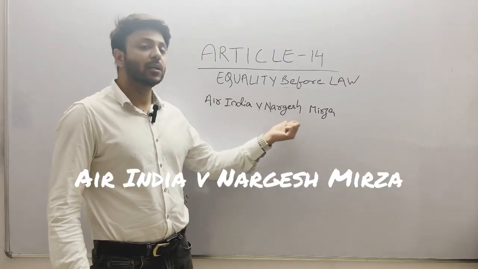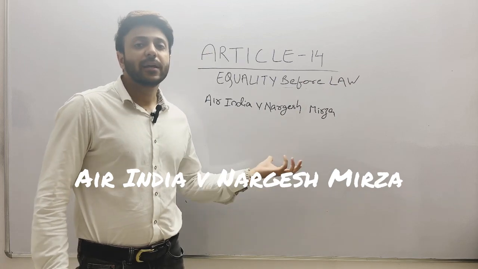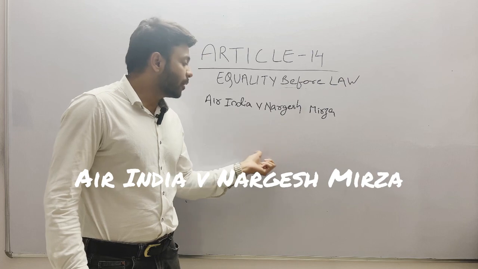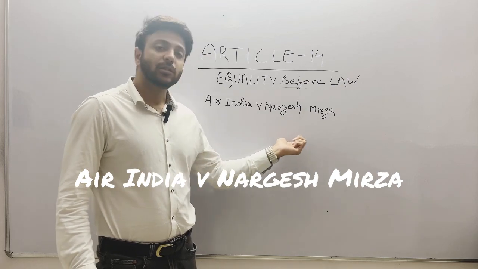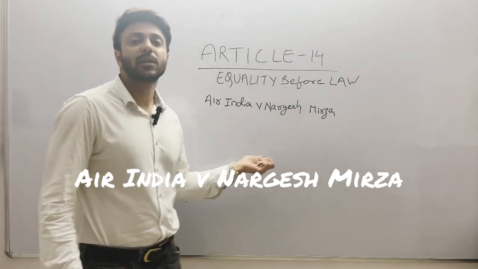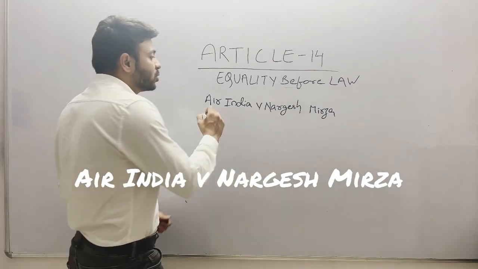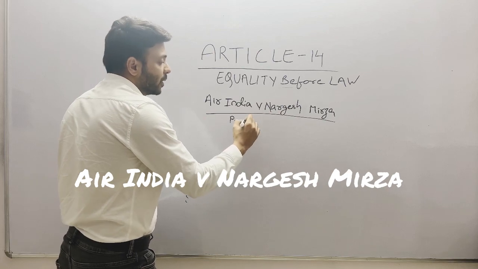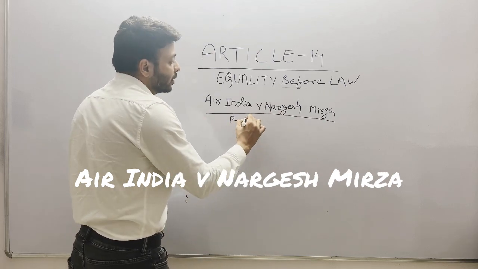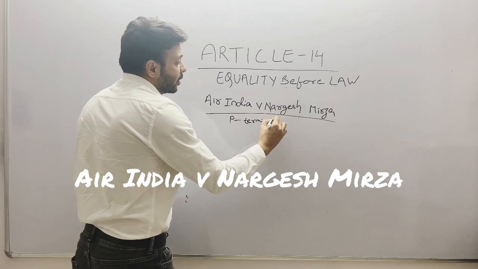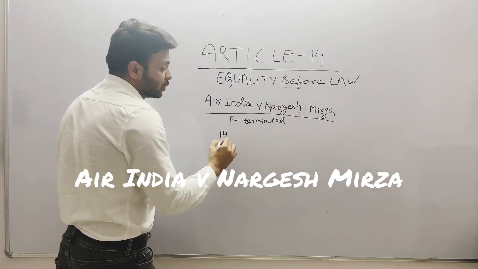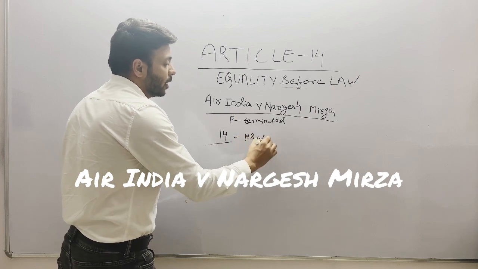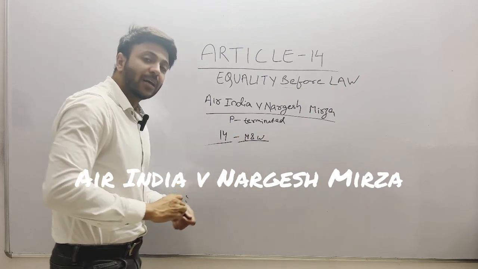The other case is Air India versus Nargesh Mirza. In this case, Air India put out a circular which stated that if a cabin crew member is pregnant, then she will have to resign from the job or she will be terminated. Now, this rule, which made it that a pregnant woman's job can be terminated, was found to be violative of Article 14 and it made discrimination between men and women on unreasonable ground. Why is it unreasonable ground?